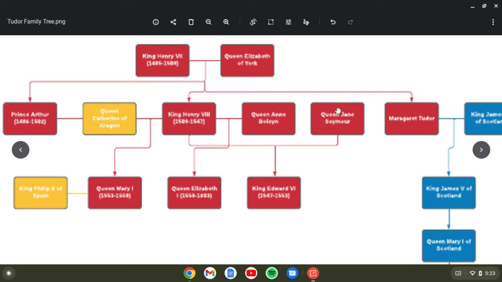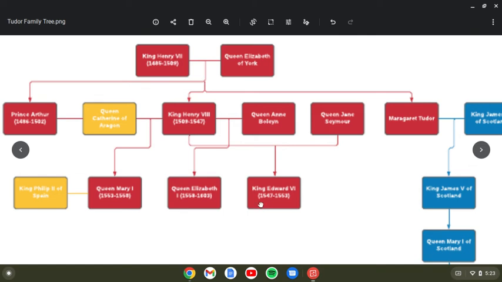Henry then married Jane Seymour, another lady-in-waiting of Anne Boleyn, and they had Henry's fondest wish, a son, Edward, who did become King Edward VI, but we'll get to him after as well. Jane then died quickly after of childbed fever, and then Henry married a 4th time to Anne of Cleves, but that marriage ended in annulment. Then he married Catherine Howard, but she was also accused of adultery and lost her head. And then he finally married Catherine Parr, and that ended in no children, but he ended up dying in 1547, passing the crown to his son Edward, who became King Edward VI, and who was the last Tudor king.